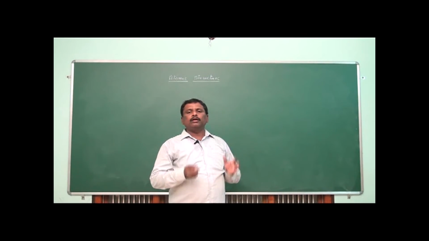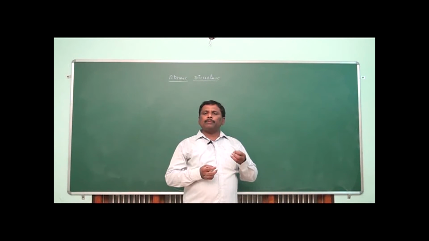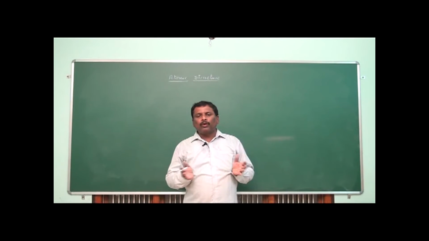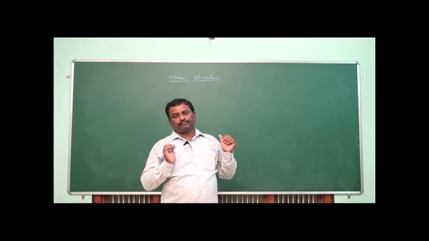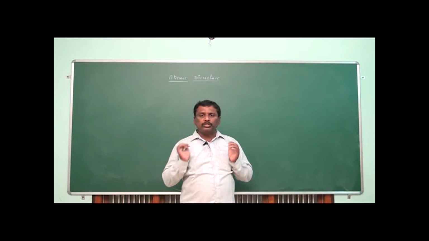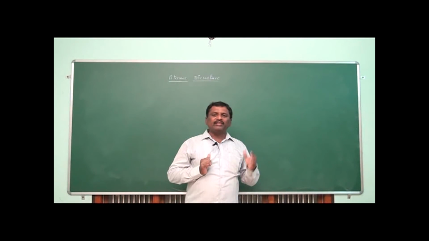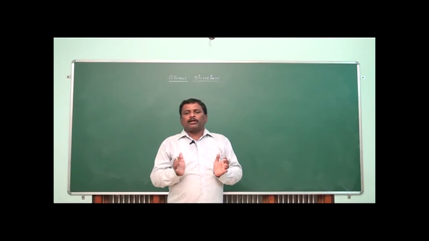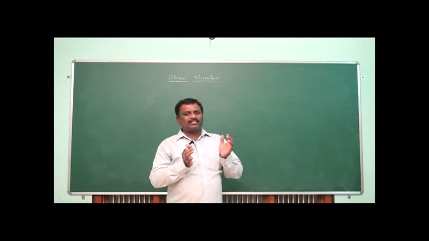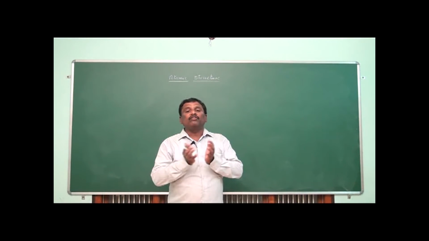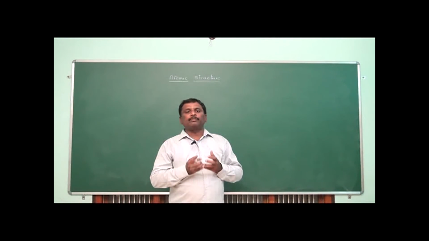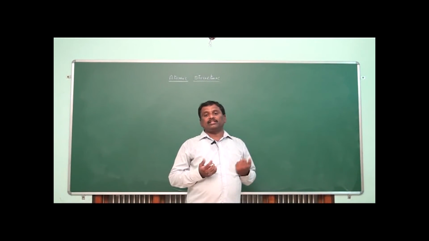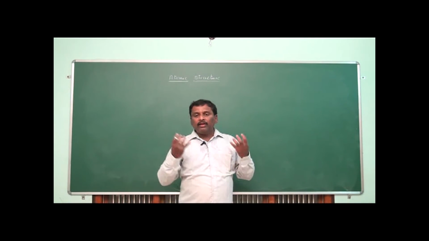Now this matter is made up of tiny particles called atoms and molecules. Now we have two terms: one is molecule and another one is atom. Let us differentiate these two terms. What is a molecule and what is an atom? A molecule is the smallest particle of any element or substance which can exist in a free state. That means it is available in the form in which we are defining it. It will exist in a free state.